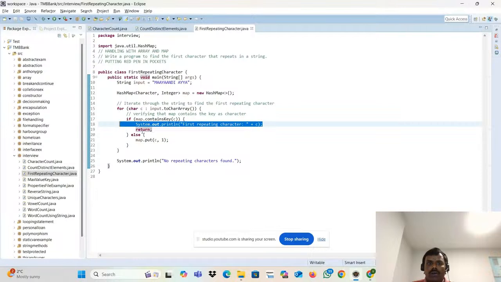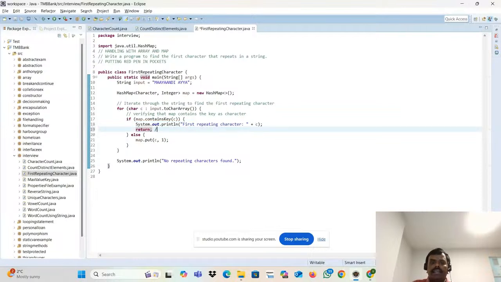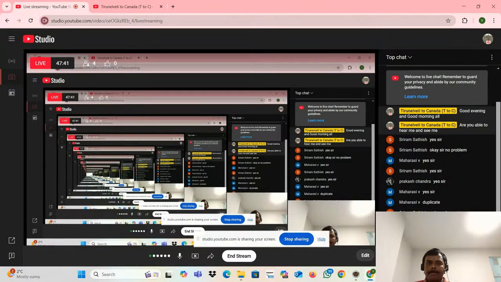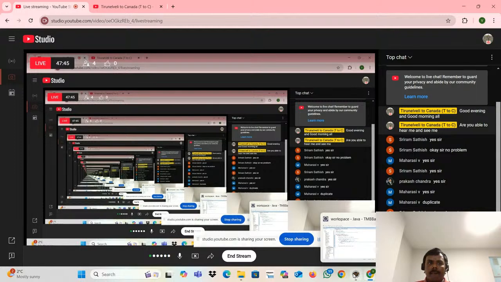It will print it. What is the use of this return statement? It will exit from the program. Exit the main method. Stop the program. Okay. Any doubt, team? Any doubt about this third inquiry question?